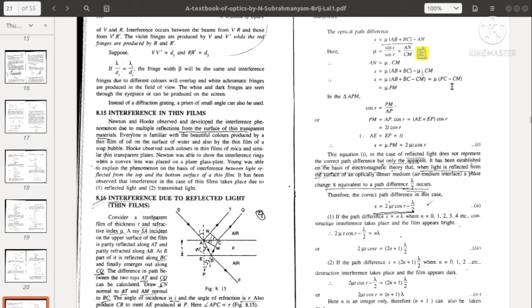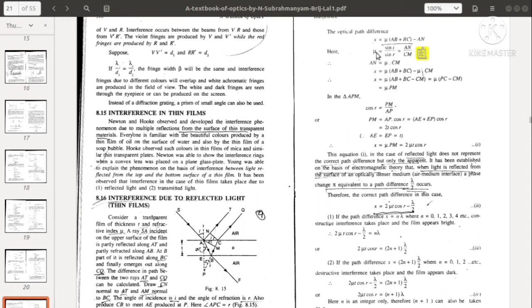I have written it here. Now consider triangle ACM, where this is the angle of refraction R. From this triangle, sin R is equal to CM by AC. So sin I by sin R is nothing but AN by AC into AC by CM, which is AN by CM. So this is how we obtain mu as AN by CM.